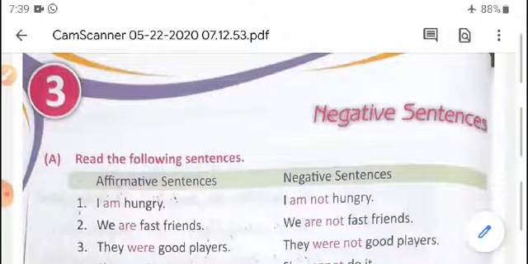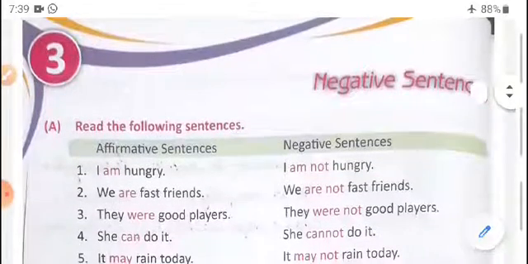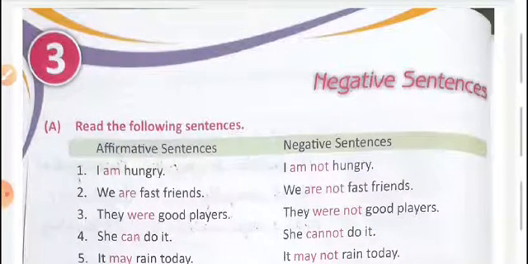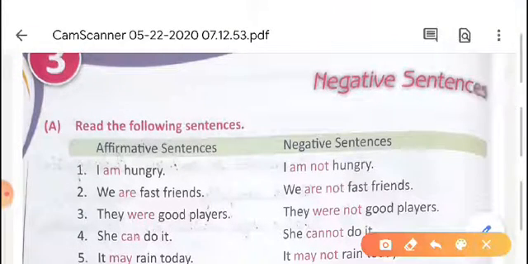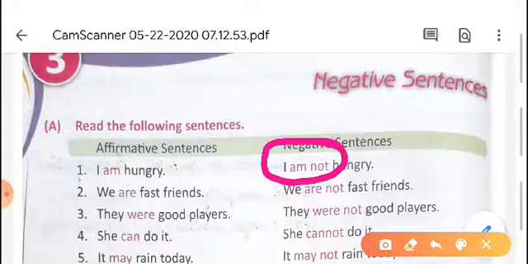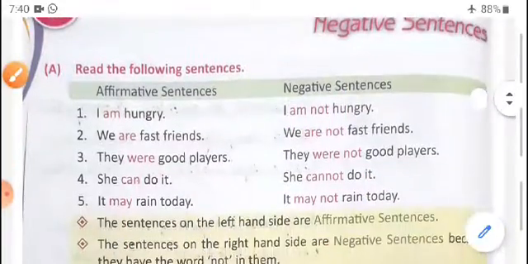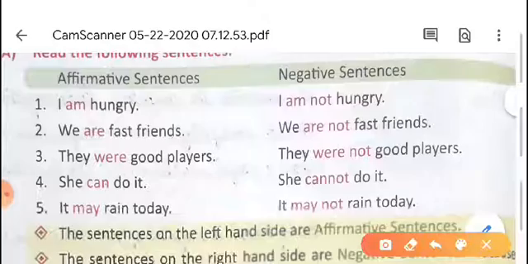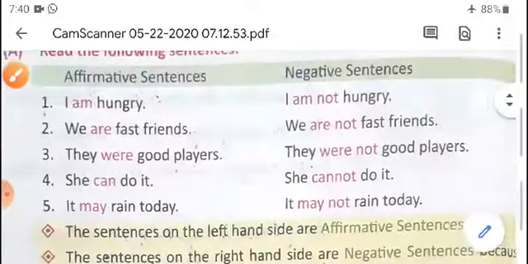Today we are going to start our third lesson, negative sentences. In a sentence, there are affirmative sentences and negative sentences. How can we recognize an affirmative sentence and a negative sentence? Very easily I can say, in a negative sentence there will be not. In a negative sentence there will be not along with the helping verb.